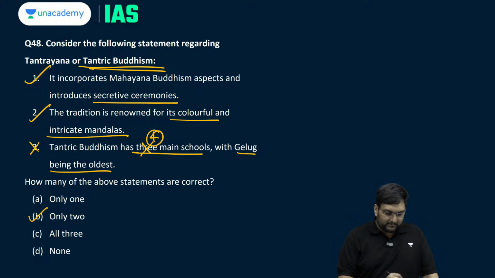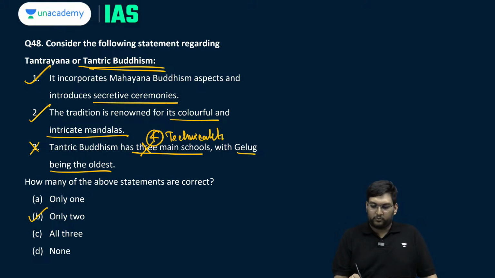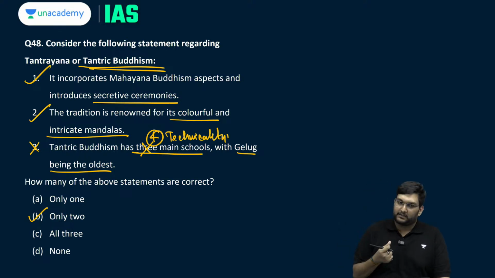So, in this, two statements are correct, the first and the second. Third is incorrect based on a specific technicality. So, I hope that you are going to note this, that there are four schools of Tantric Buddhism.